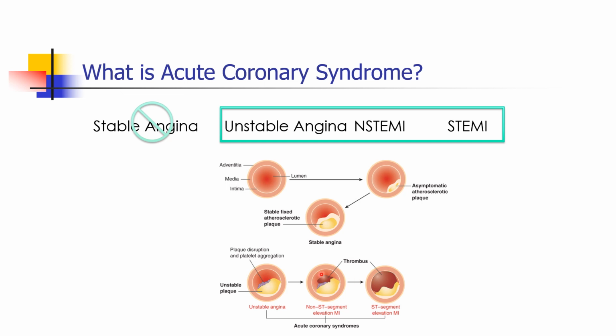On the other hand, if it is a subtotal occlusion, a small clot forms and migrates to the peripheries, causing smaller infarctions here and there. That will cause non-ST elevation myocardial infarction. Now how will you diagnose this non-ST elevation myocardial infarction? This patient and this patient might have the same kind of symptoms. They come with chest pain, they can come with sweating, they can come with hypotension and so on. But this patient will have ECG changes of ST depression, T inversion, but not ST elevation. Then how will you diagnose that he has myocardial infarction?